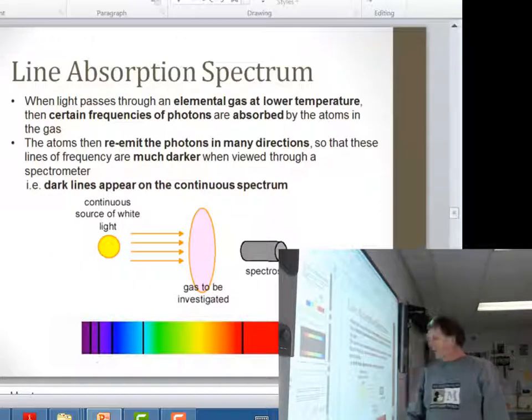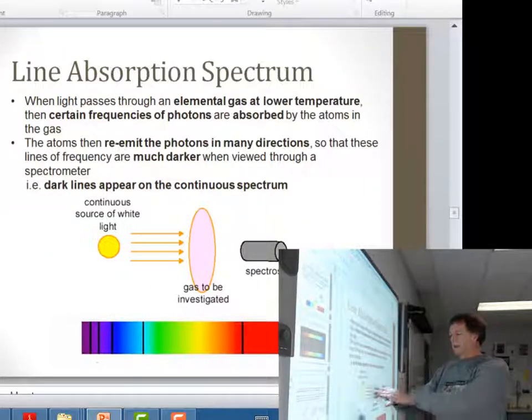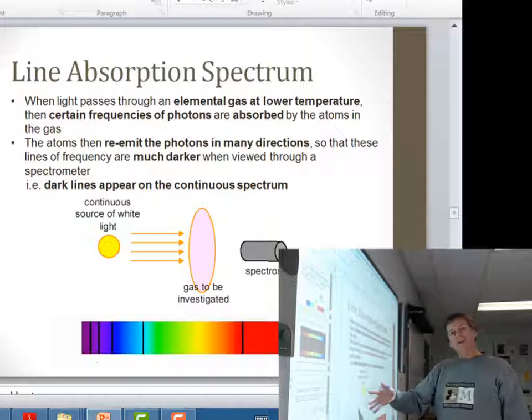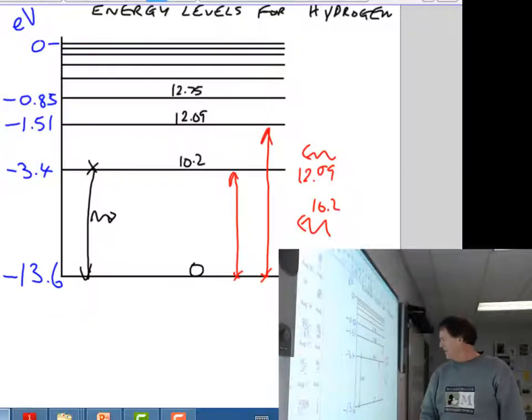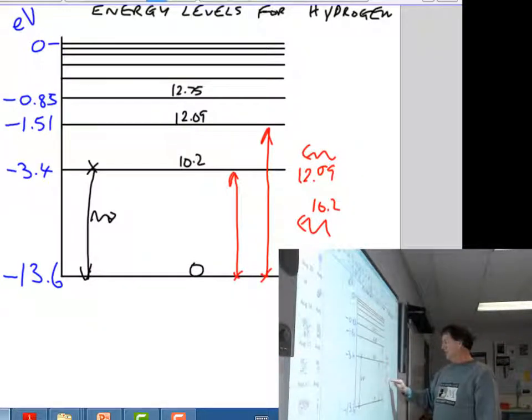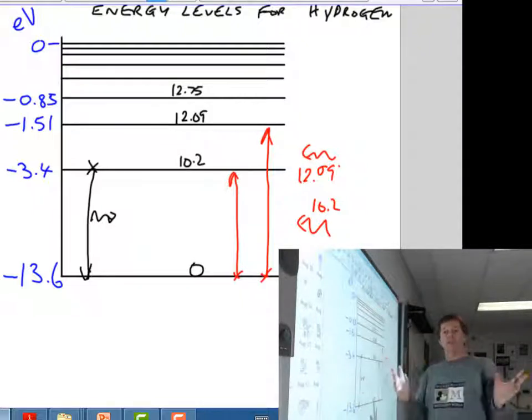So line absorption occurs when you get a white light source, or a continuous source of white light, and you've got all the colours going through a cooler gas, which is an elemental gas, a gas made of one element maybe, or several elements. And then you look at it through a spectroscope or a diffraction grating. In this case, most of the photons of light go through quite happily, but some of them correspond to these energy jumps going up, these 10.2 and the 12.09. So in that case, those are absorbed and then re-emitted in several directions.